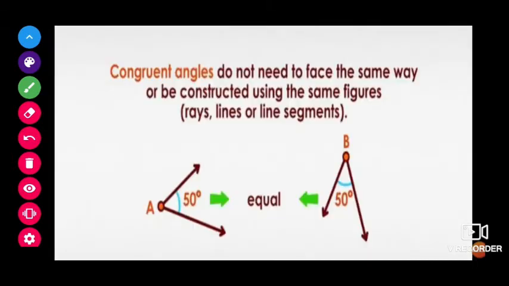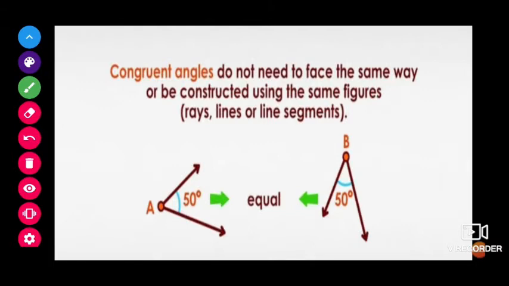Next, congruence among angles. Angles are formed using two line segments, two rays, or two lines. Whatever lines form it, we will not measure them, children. We will measure the angle in between the two line segments or two rays.